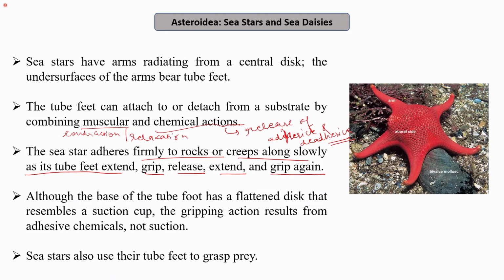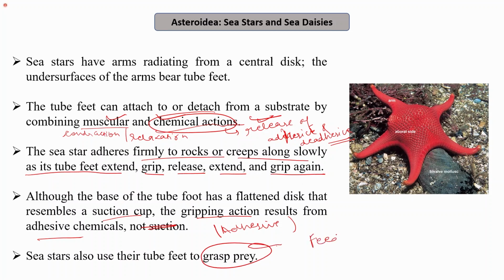Although the base of the tube feet has a flattened disc that resembles a suction pump, the gripping action results from the adhesive chemicals, not the suction. The gripping is not because of the suction only, but because of the adhesive chemicals. So it is a combination of both muscular and chemical actions, and the chemical actions play a more important role in the adhesion. Sea stars also use their tube feet to grasp prey. So this helps in feeding also, basically in catching the prey.